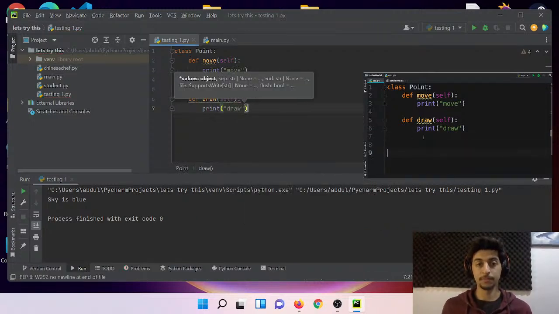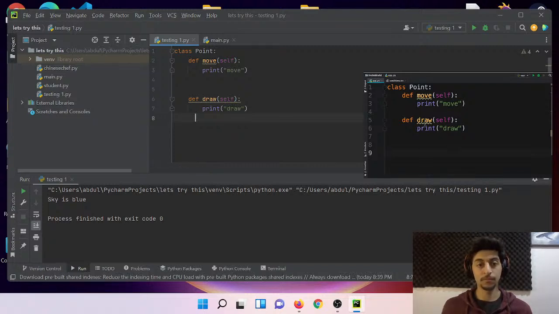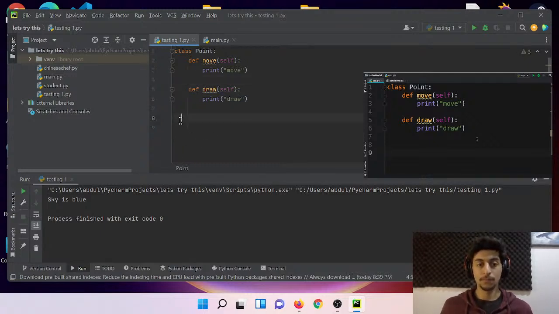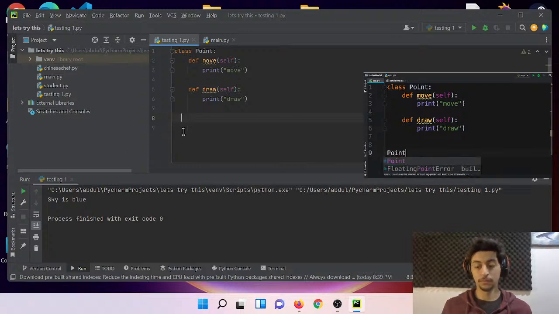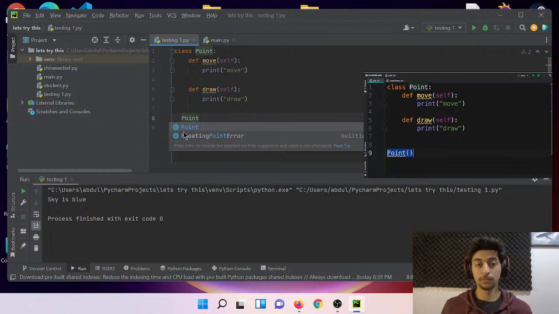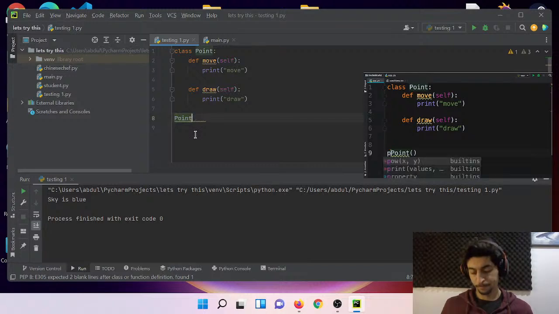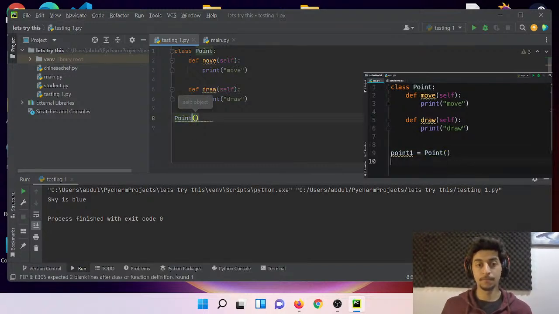Okay. So with this class, we defined a new type. With this new type, we can create new objects. An object is an instance of a class. A class simply defines the blueprint or the template for creating objects, and objects are the actual instances based on that blueprint. So we could have tens or hundreds of points on the screen. These are the objects or the instances. To create an object, we type out the name of our class and then call it like a function. This creates a new object and then returns it. So we can store that object in a variable. Let's call that point1. There you go.